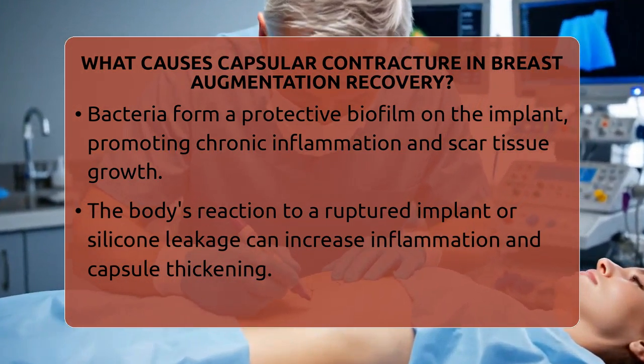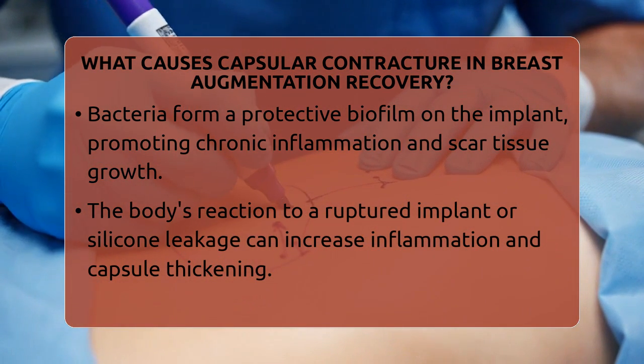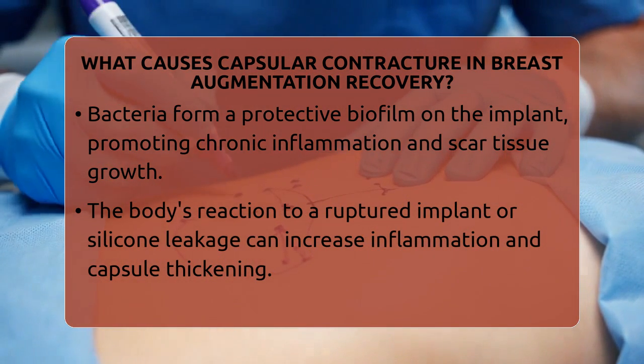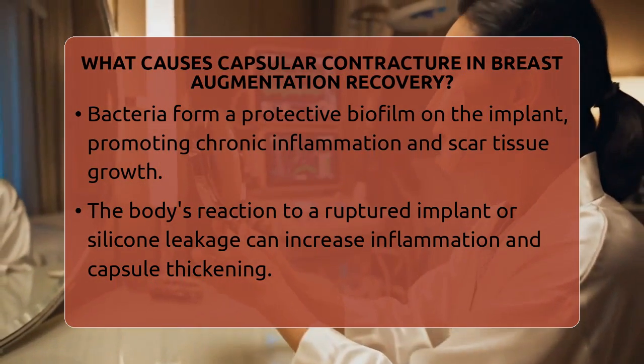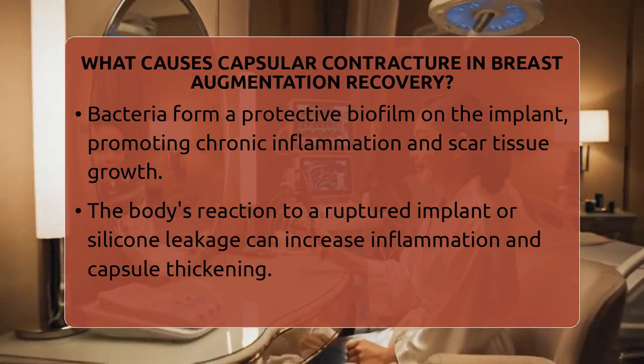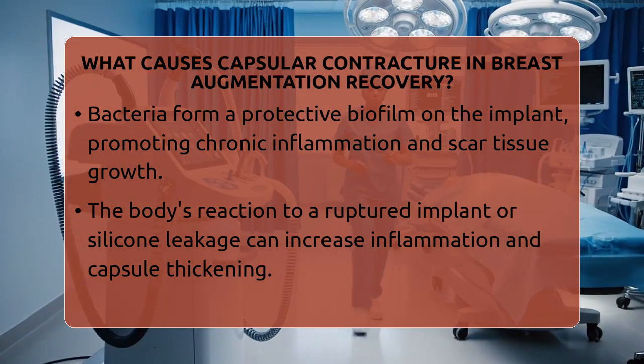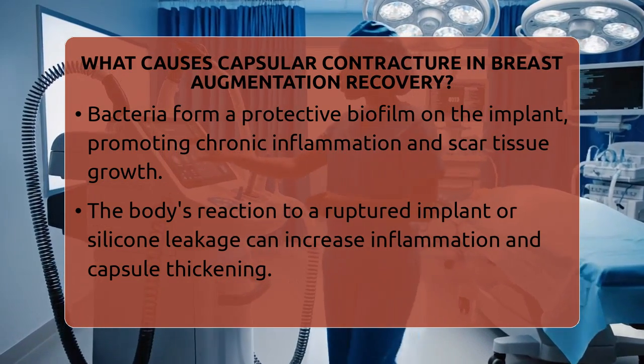Certain patient factors also influence risk. People with a genetic tendency to form more scar tissue, autoimmune conditions, or those who smoke are at higher risk. Radiation therapy to the breast area can also increase the chance of contracture because it promotes fibrosis or tissue thickening.